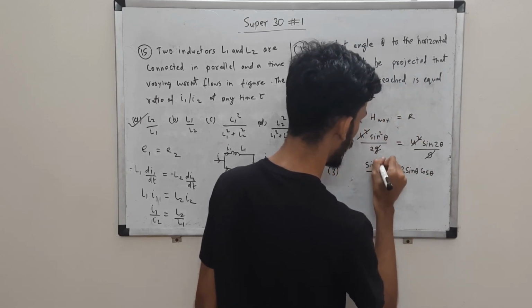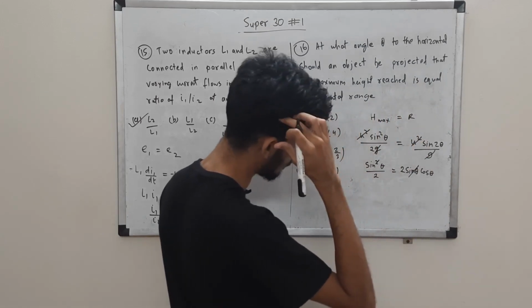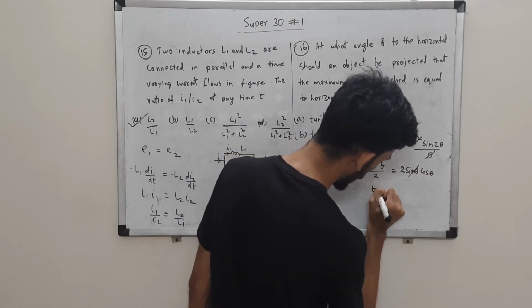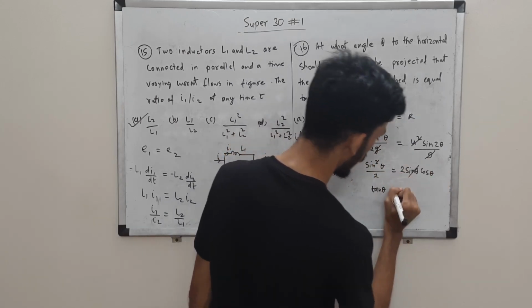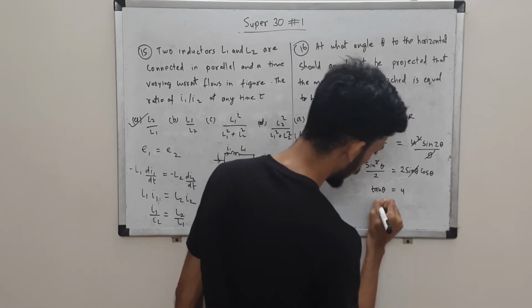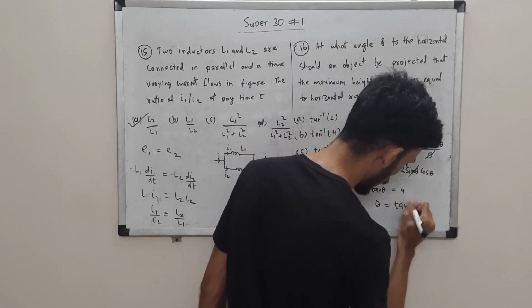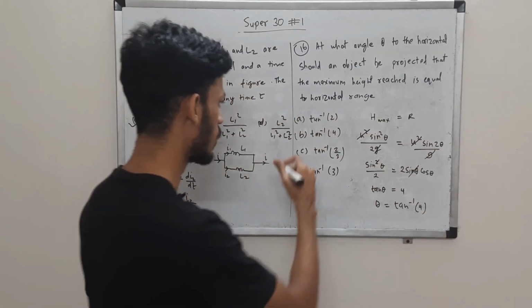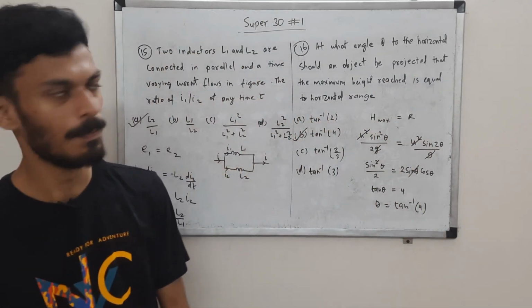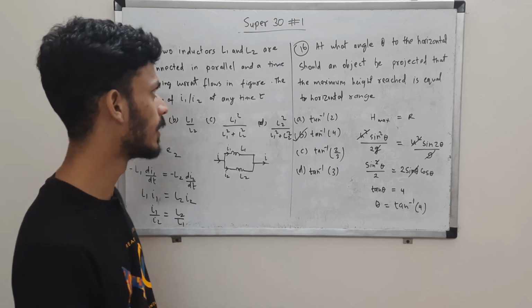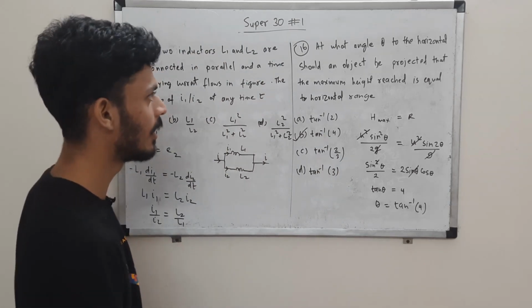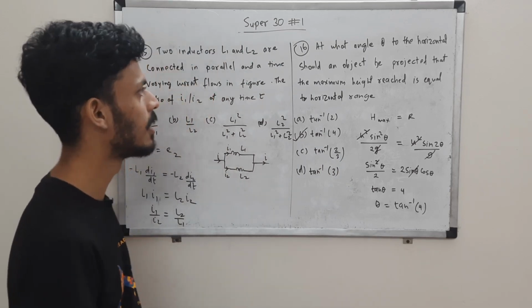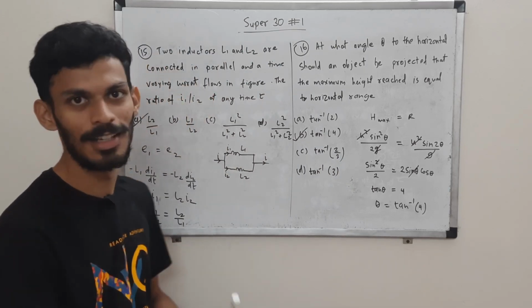Okay, so basically we are solving for theta now. Here this can get cancelled. You can see this will be sine theta by cos theta, that will give us tan theta, and this 2 we can take to the other side. So you can remember this as a standard result for equal H max and horizontal range. Theta should be tan inverse of 4, which is option B. Okay. So that's question 16. We are halfway done, and the slightly easier part remains in this session. So let's get that done.